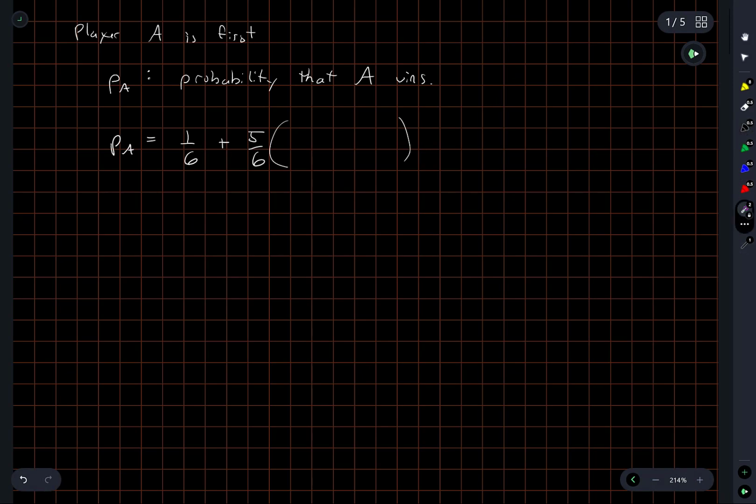I realize what my mistake is now. So PA is the probability that player A wins unconditionally, right? Before anything has even happened.